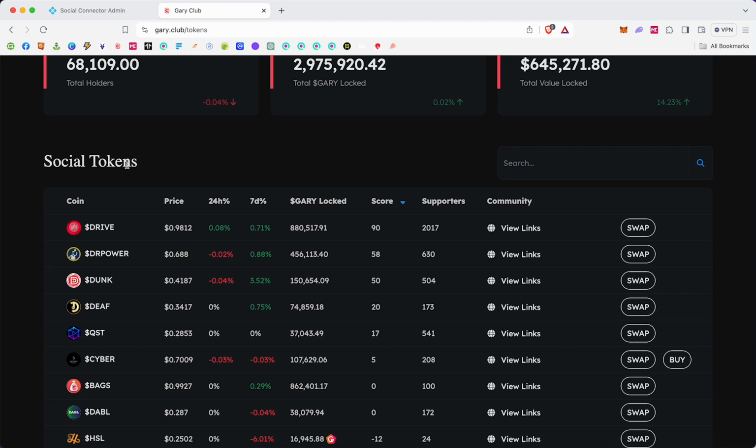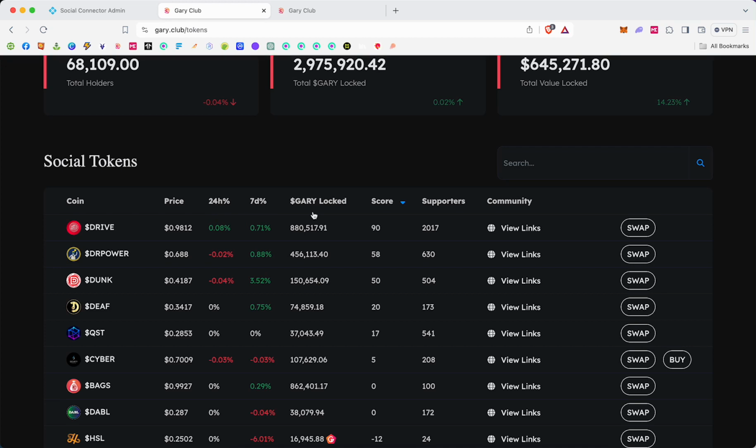We have Drive and Dr. Power and Dunk and Def and QST and Cyber and all these different communities. Each one of them that you click on, if I click on Drive, I'll let that load in the other tab. It's going to tell me all about Drive and give me all the information. But before we go there, let's just look right here. It tells us their price, what their change looks like over 24 hours and 7 days, and how much Gary coin they have locked.